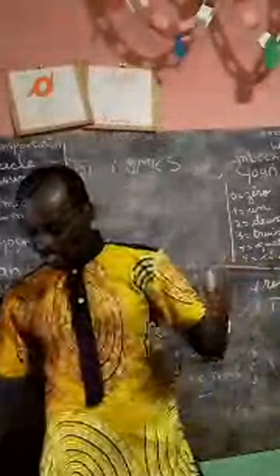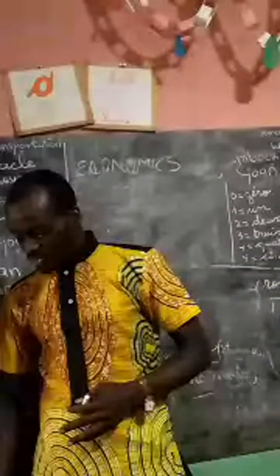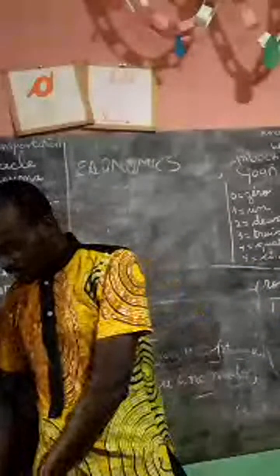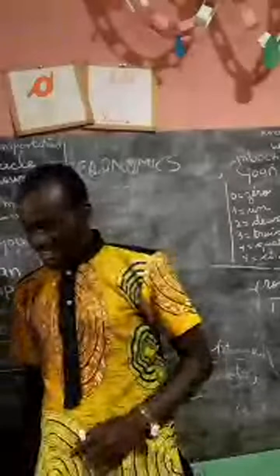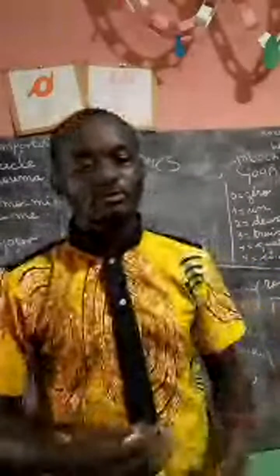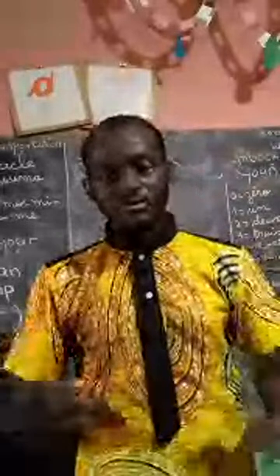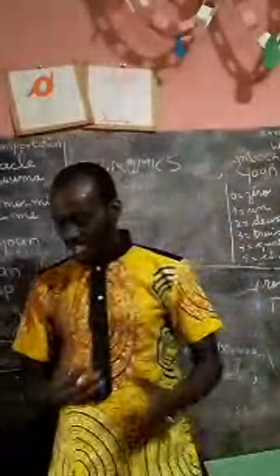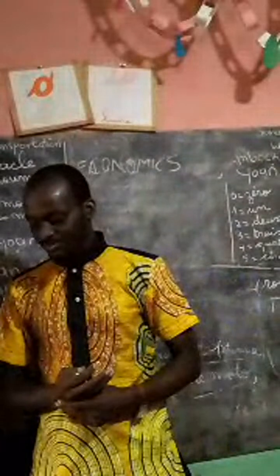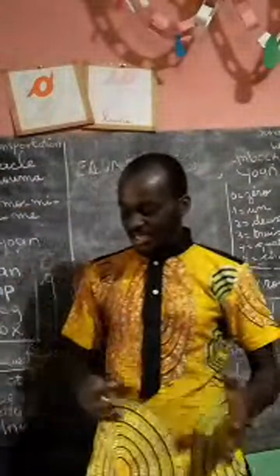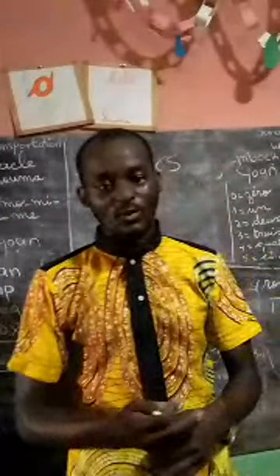What are the reasons for economics? Let's start with the meaning of economics. Many people have defined economics. We have had Adam Smith, who also gave a definition. A lot of definitions have come up, but the most important definition says that economics is a social science that studies human behavior as a relationship between ends and limited means, or scarce means.